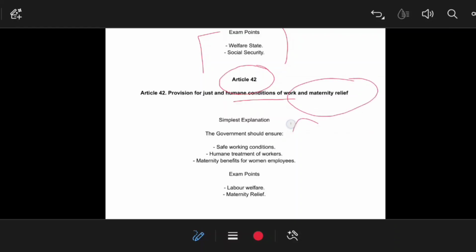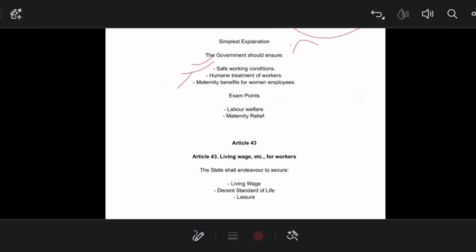Okay, so government should ensure that safe working conditions should be provided to the workers, girls and women. Humane treatment should be given to the women or anyone who is working in a particular institution, and also maternity benefit for women employees. Okay, from exam point of view, it drives labor welfare and maternity relief. So this is the basis of Article 41 and 42.